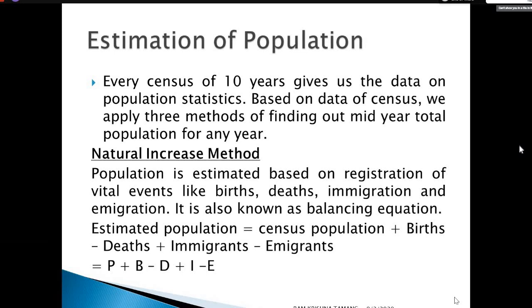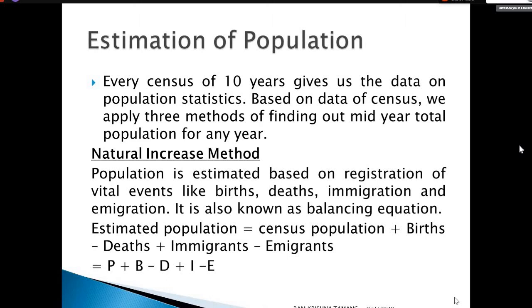We already discussed this in previous classes in the introduction of demography. Every 10-year census gives us the total population and population statistics of a certain country.